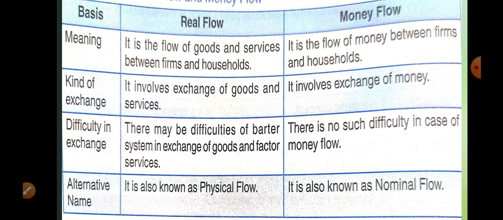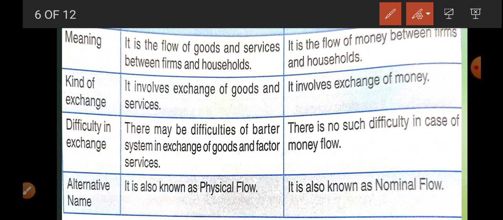Now, next concept is real flow and money flow. So what is real flow? Real flow is flow of goods and services between firm and household. Okay, so it is related to barter system. In barter system, if you want to purchase anything, you have to give goods. Okay, so there is exchange of goods for goods. So real flow is related to barter system especially.